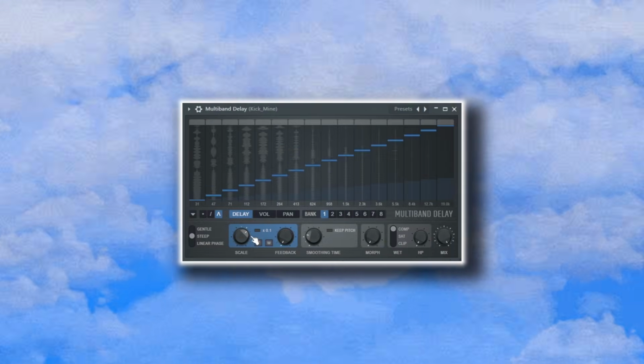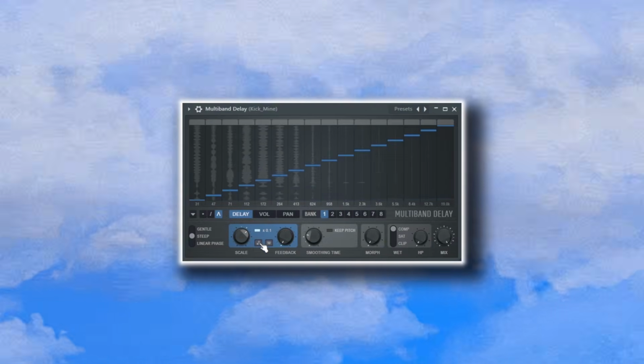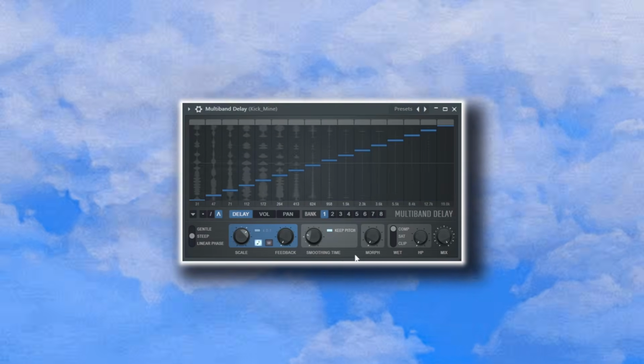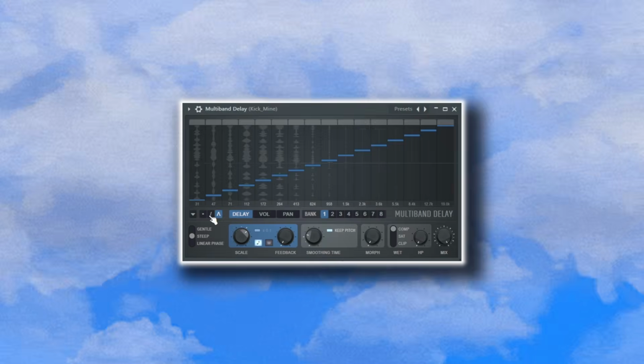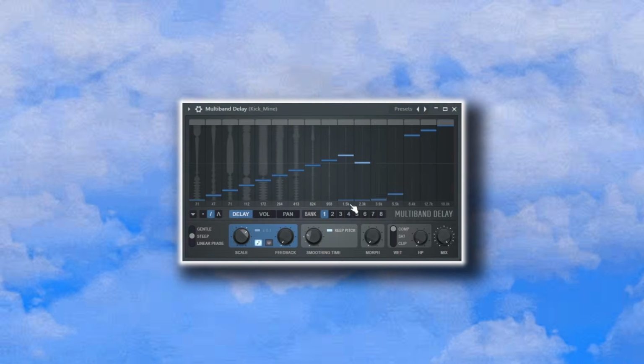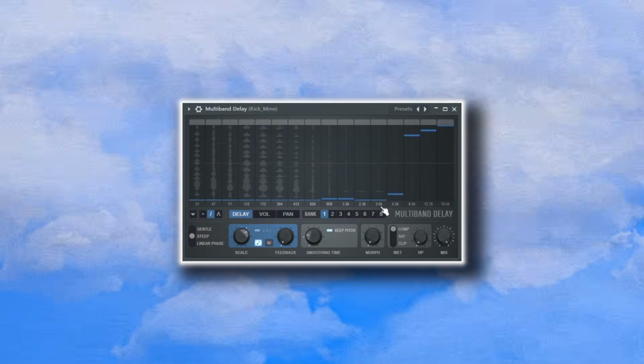Load up a multiband delay, set it to steep mode, turn the 0.1 delay time and harmonic scale, and keep pitch option on. Now using the line drawing mode, set narrow band shapes in each bank. Focus mostly on the higher frequencies.